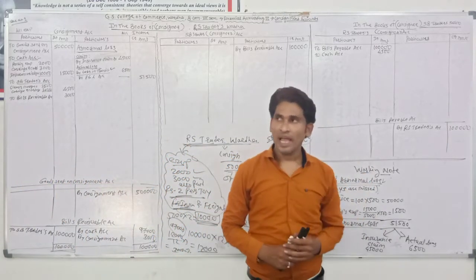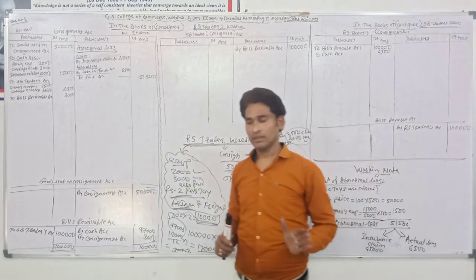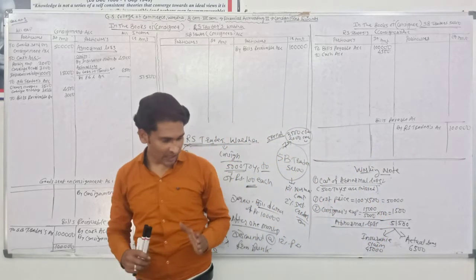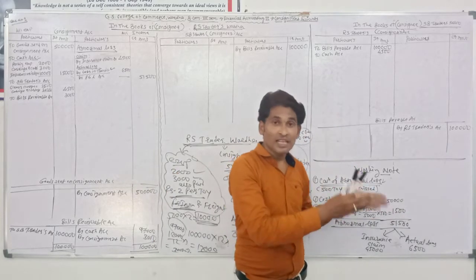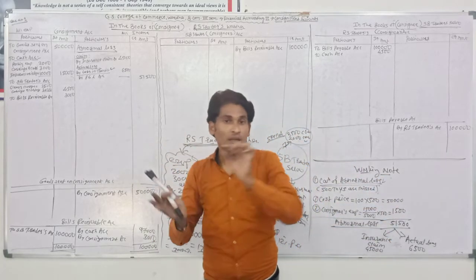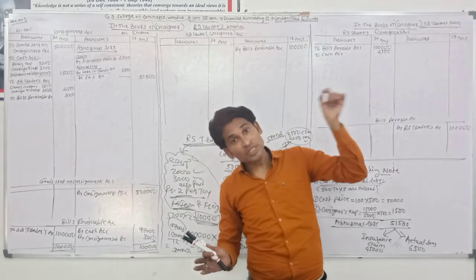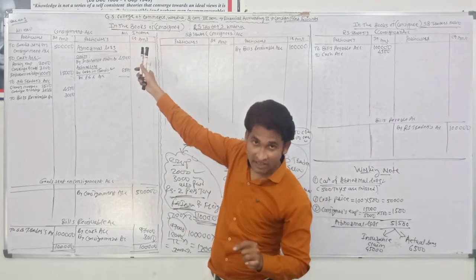Next transaction. At the end of the financial year, the consignee, it means SB Traders, sent account sales to RS Traders.